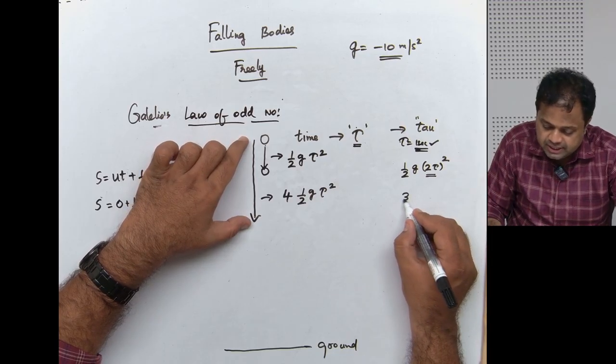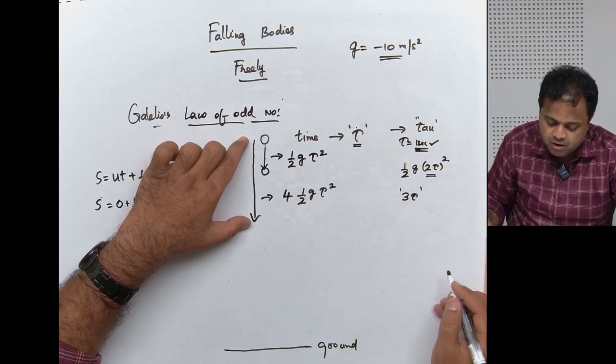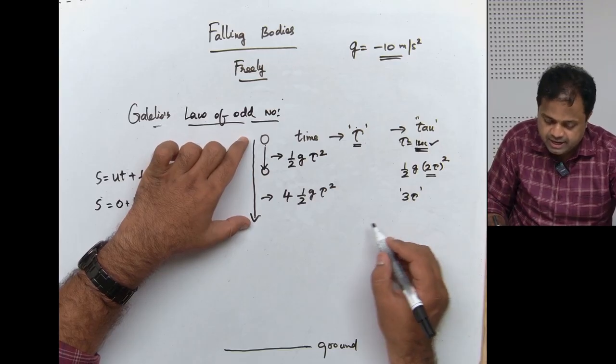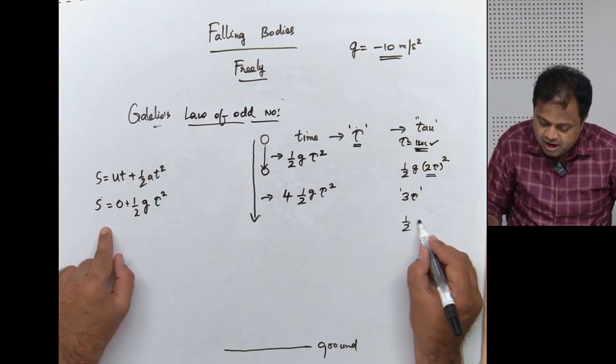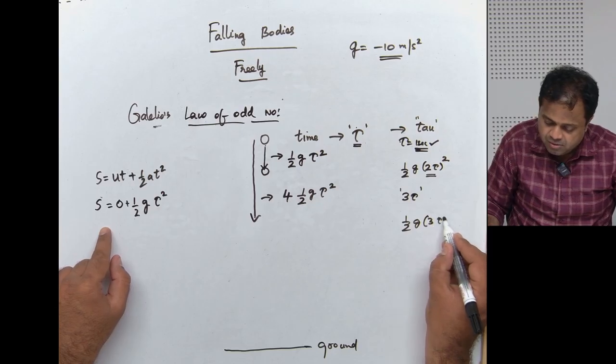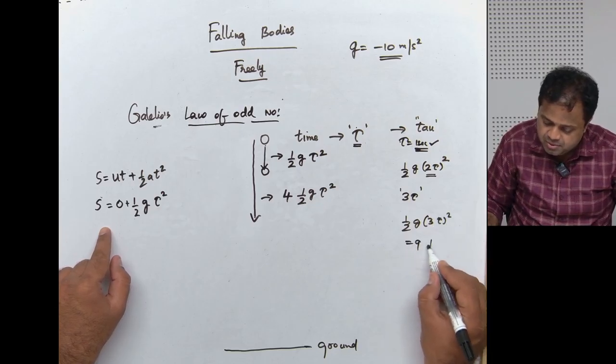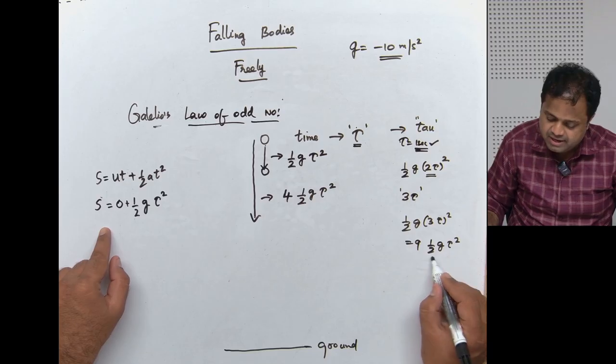Now what about 3 tau? In this time interval, how much does it travel? Again, I'll apply this equation: half g into 3 tau square, which will be 9 into half g tau square, correct?